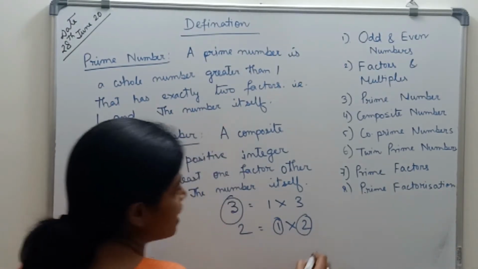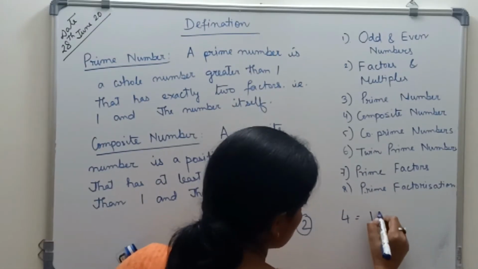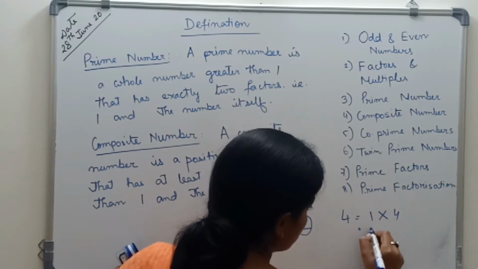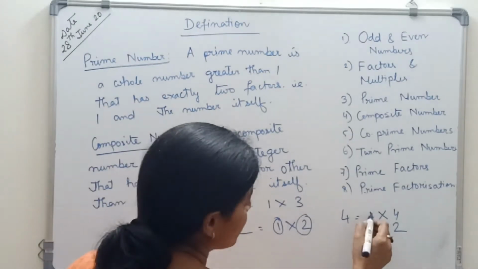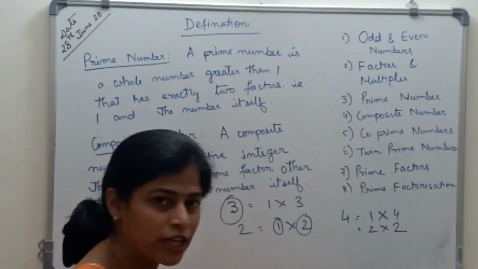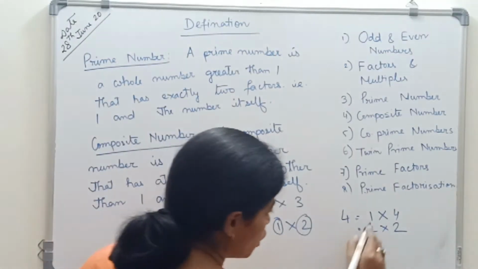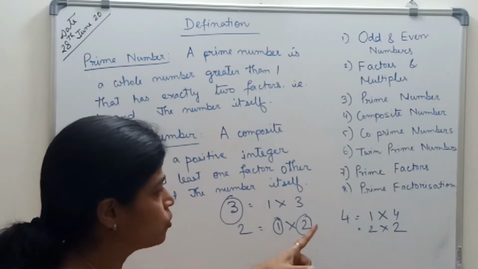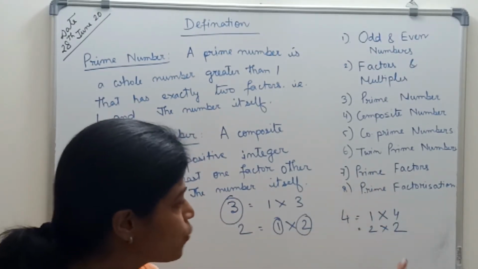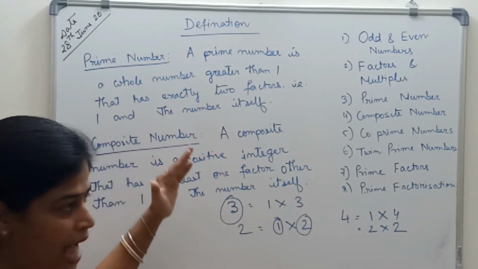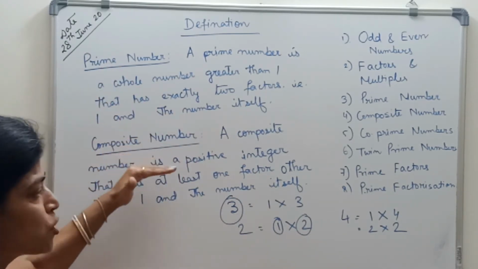Now if I take 4, what are the factors? 1 into 4, 2 into 2. Any more? No. So 1, 2 and 4 are the factors of 4. So there are not only 2 factors, there are more than 2 factors. If there are more than 2 factors, that means it is not prime. That number is called a composite number.